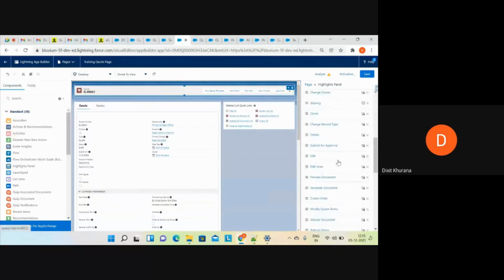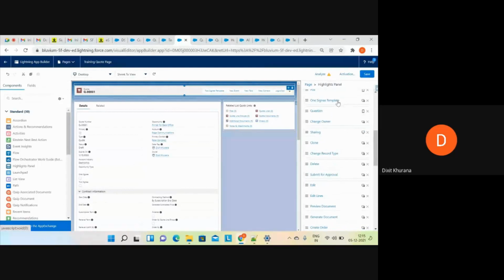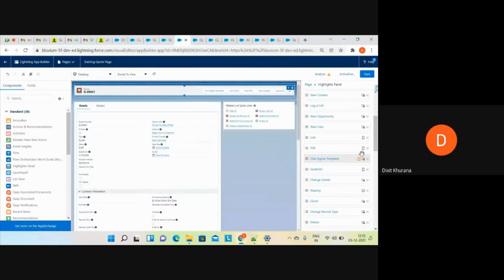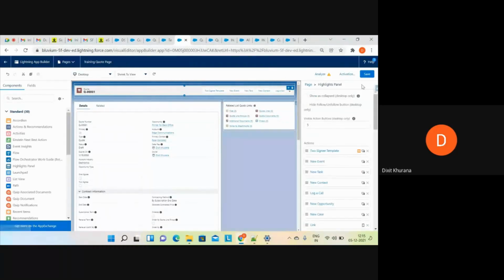Another button was one sign. I'll add here that field. One sign equals true. Click on done. You can see both the filters have been configured. I can quickly click on save and activate this for you.